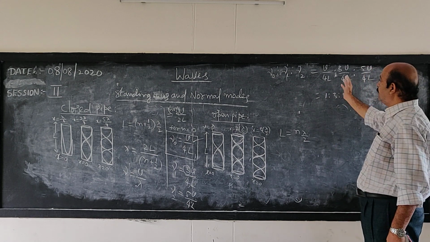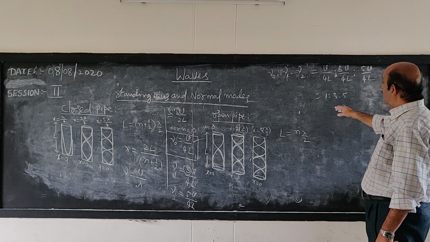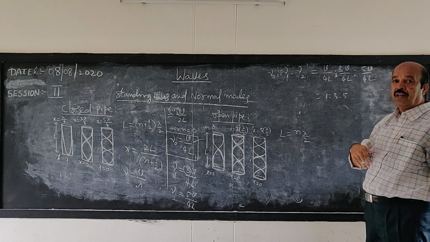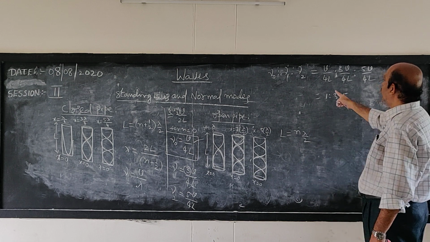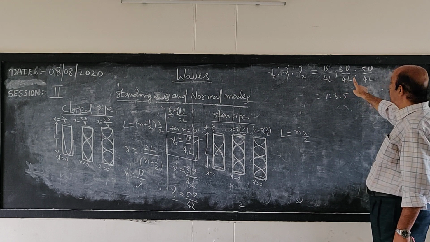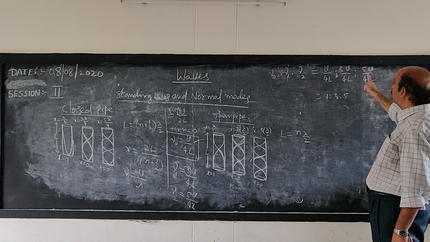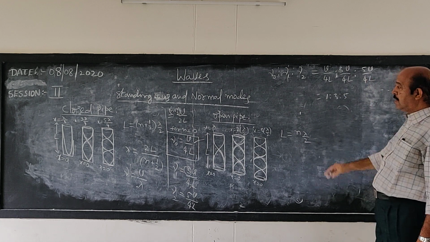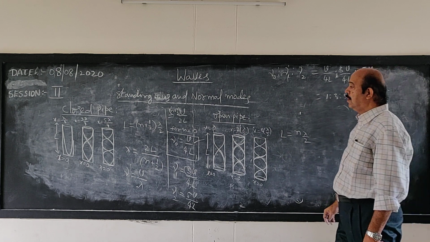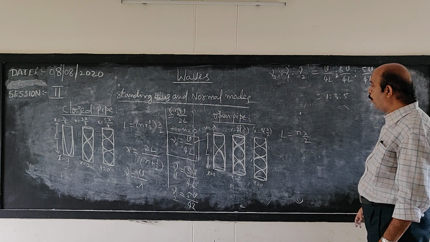Harmonics are nothing but multiples of the fundamental frequency, and any frequency higher than the fundamental frequency is called an overtone. Therefore, if this is the fundamental tone, this is the first overtone, this is the second overtone, or we say this is the third harmonic, this is the fifth harmonic. So this is in the case of a closed pipe. Similarly, we can discuss the case of an open pipe.